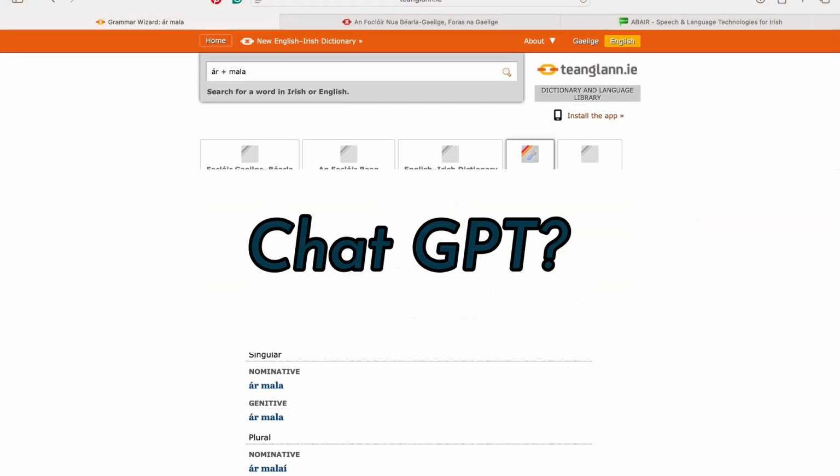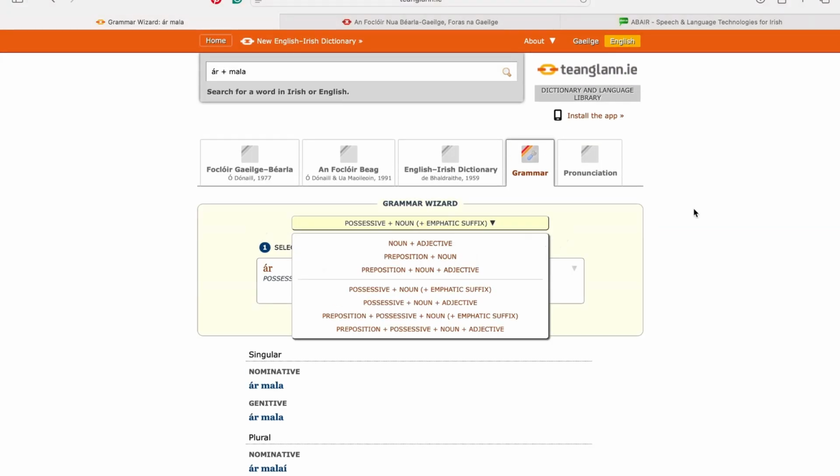Can you use ChatGPT? Yes, but it's not always accurate. And if you're not fluent in the Irish language and you don't have a really good cumas, a really good knowledge of grammar, then you're not going to know if ChatGPT is right or wrong. It's especially bad when you ask for it in bulk. So if you ask for like 10 sentences, 10 examples, it will sometimes just hallucinate and make up its own grammar rules and it won't give you correct grammar.